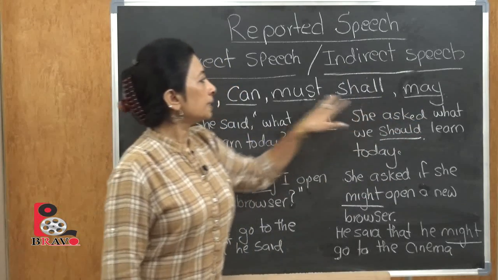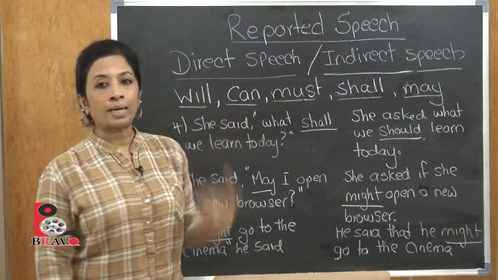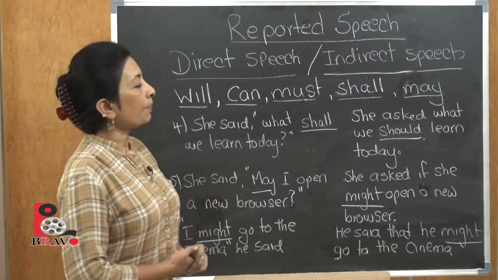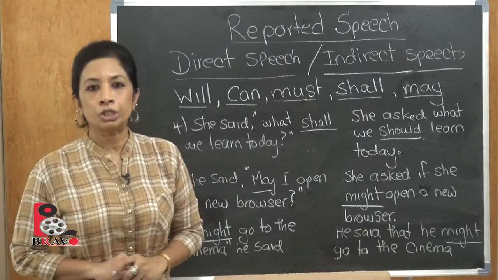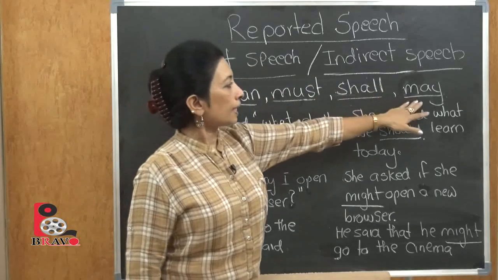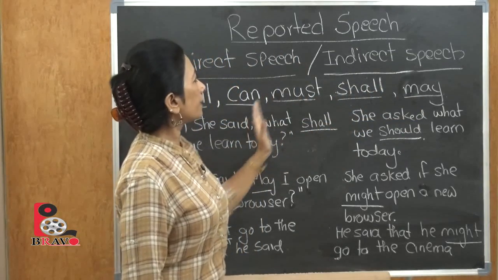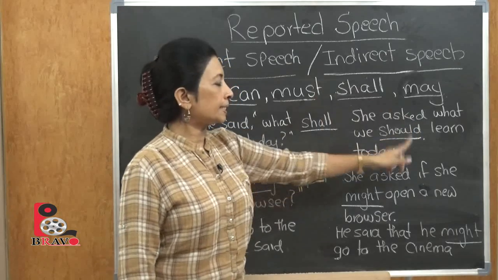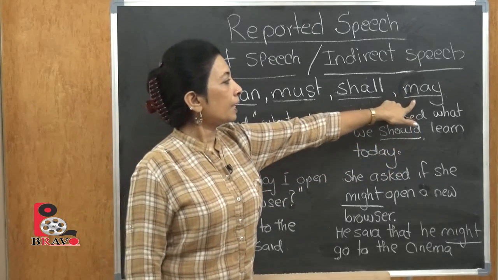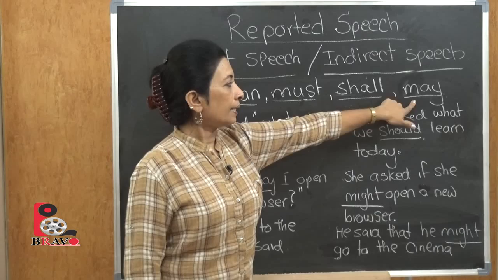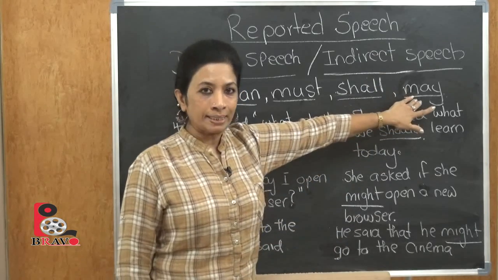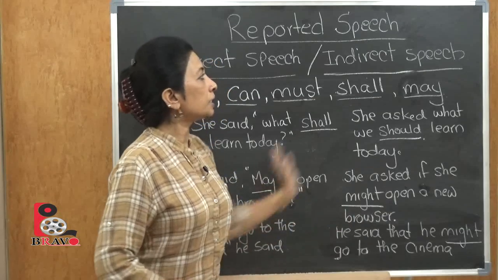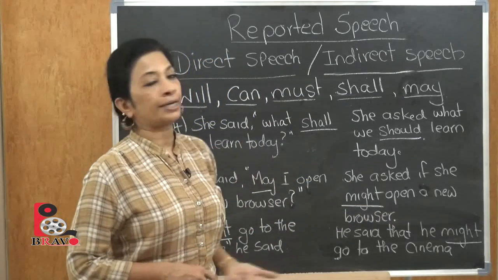Now these words can change into past tense, and when they are already past tense, when they become indirect from direct, the tense won't change. So we've seen all this now, how direct speech becomes indirect speech with the tense changing. But when it is a future sense and it doesn't change, you'll see may will become might, but the word might doesn't change when you go from direct to indirect speech.